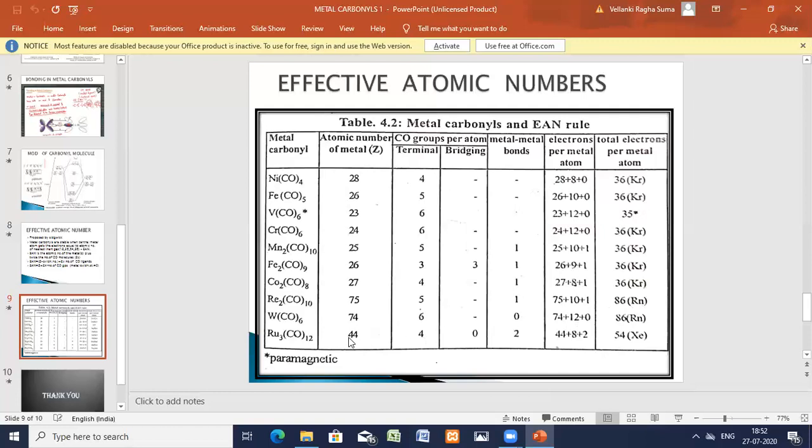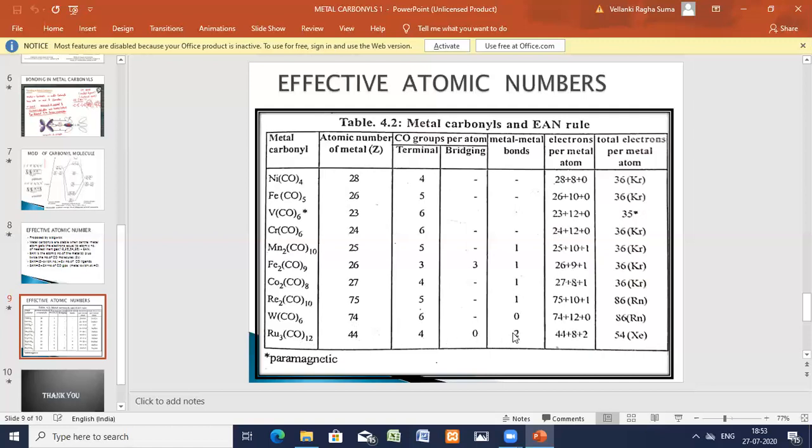Next, rhodium carbonyl, 44 is the atomic number, and you have only 4 terminal, the remaining carbonyls are all bridged. 4 into 2, 8, plus 2. Each rhodium will have 4 carbon atoms: 12 by 3, 4 each. Each central metal atom will have only 4.